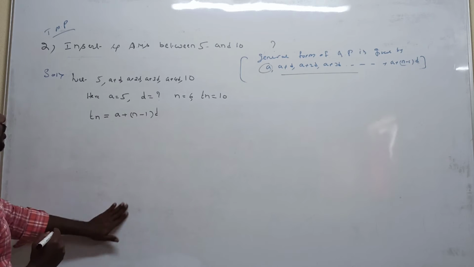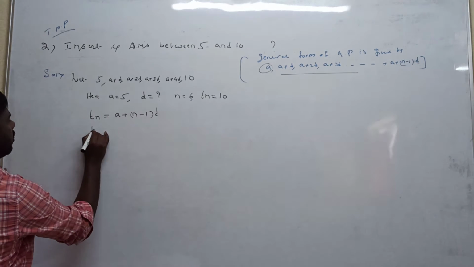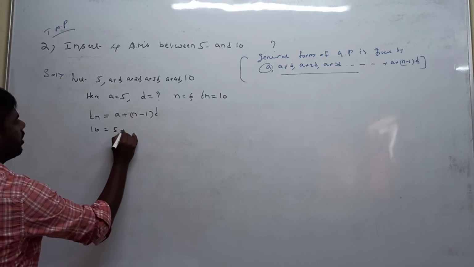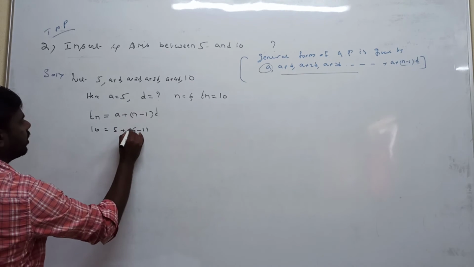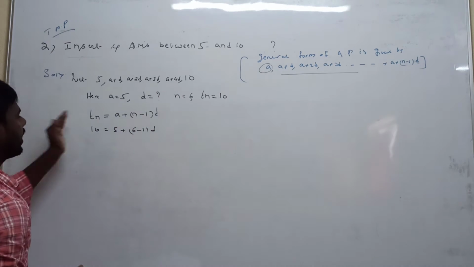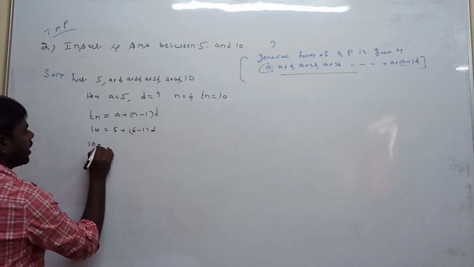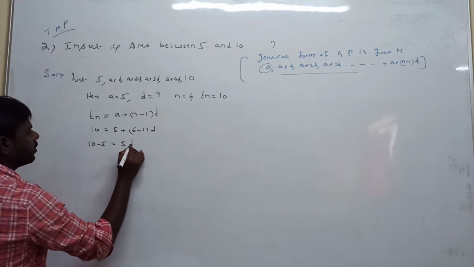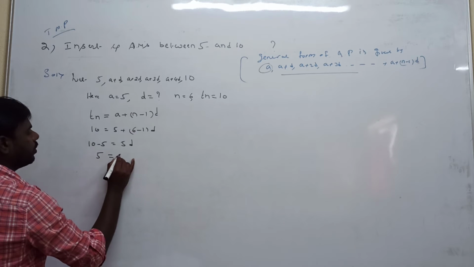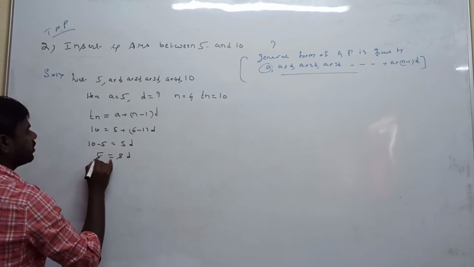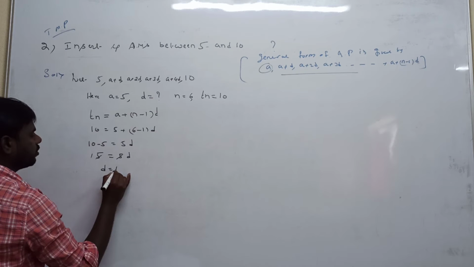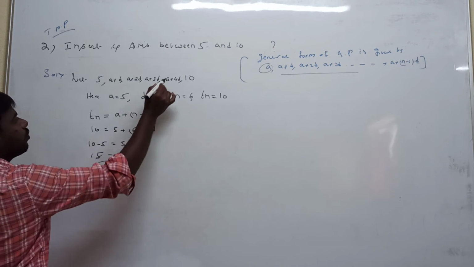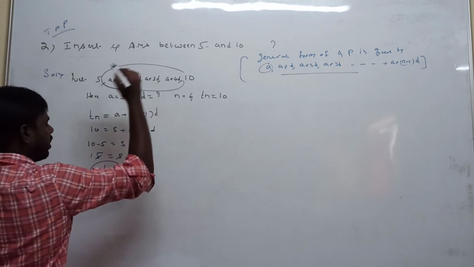Substituting the values: last term is 10, a is 5, n is 6, so 10 is equal to 5 plus (6 minus 1) into d. Taking 5 to the left side, 10 minus 5 is equal to 5 into d. 10 minus 5 is 5, so 5 is equal to 5d, and by cancellation d is 1. So now we calculate the 4 numbers we are inserting.